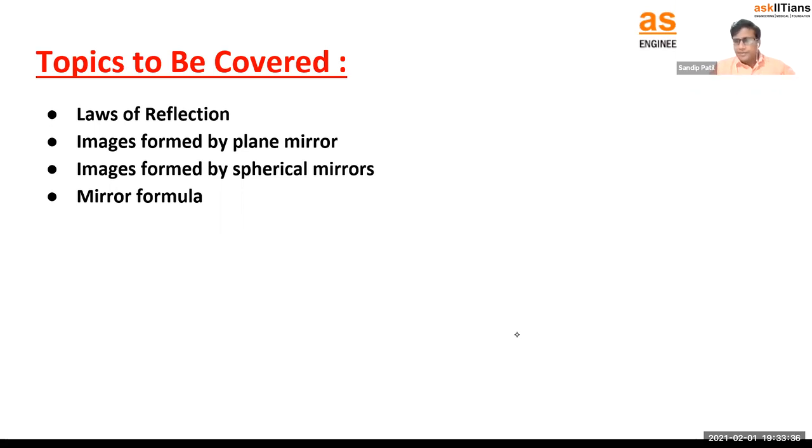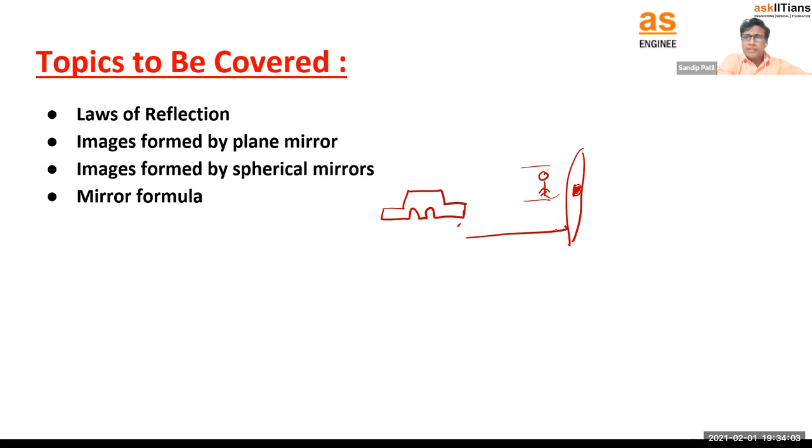So simply consider this is the mirror kept here. You are driving the car like this, sitting in the car, and you can see the other car in this mirror, somewhere here. This is the other car in the mirror. The actual car is closer. That's why they have written that. So consider this is the small car at some distance from you, and you are in this car. Let me draw a better car for you. And this is the mirror, a small mirror here. I want to zoom it.